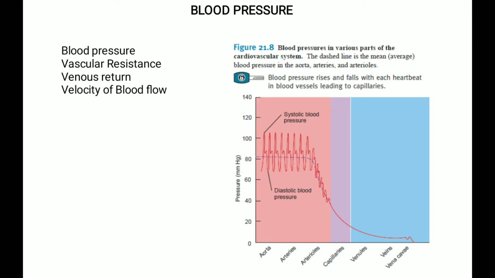Whereas the smallest blood vessels like the arterioles, capillaries and venules contribute to the high resistance of the blood flow. The systemic vascular resistance is actually controlled by the arterioles. The arterioles also control the blood pressure and the blood flow to particular tissues. They do this by changing the diameter by either vasoconstriction or vasodilation. This systemic vascular resistance is regulated by the vasomotor center in the brainstem.